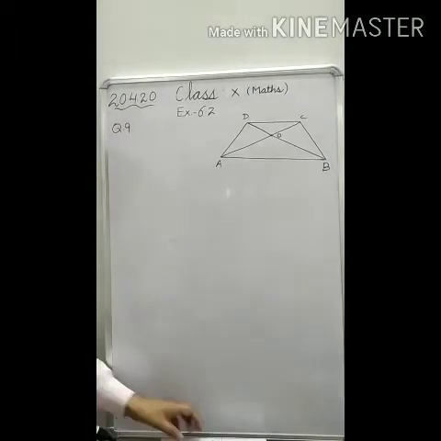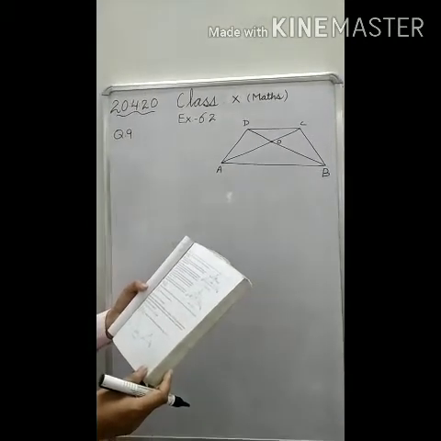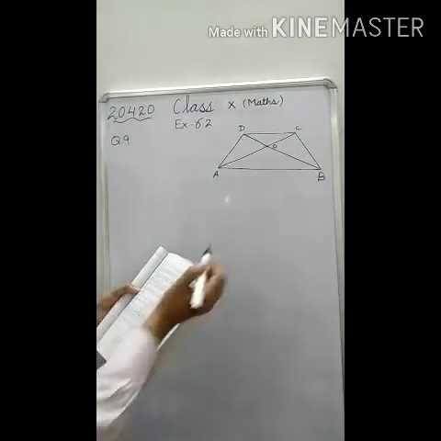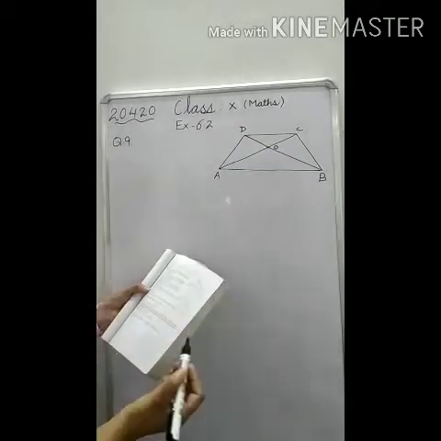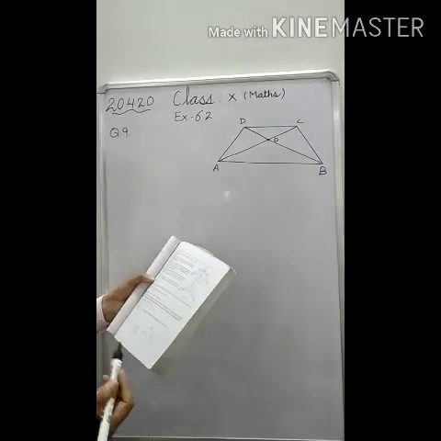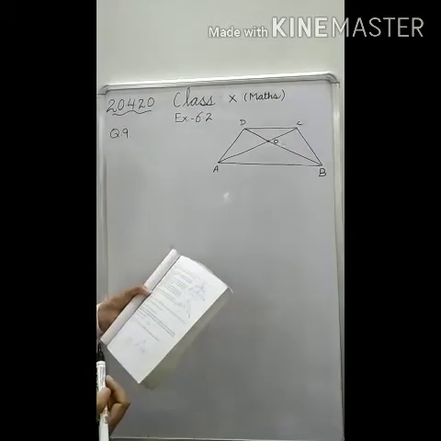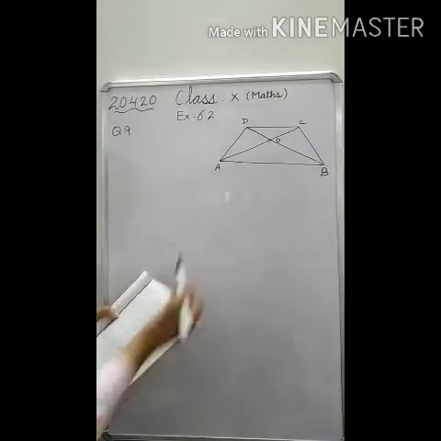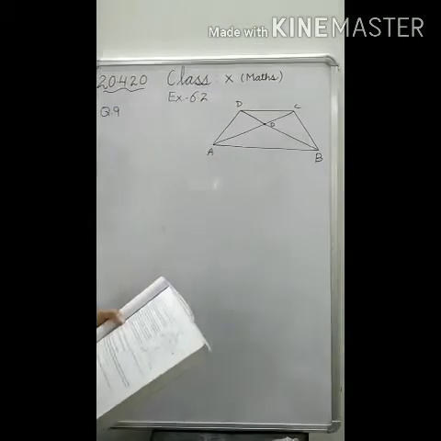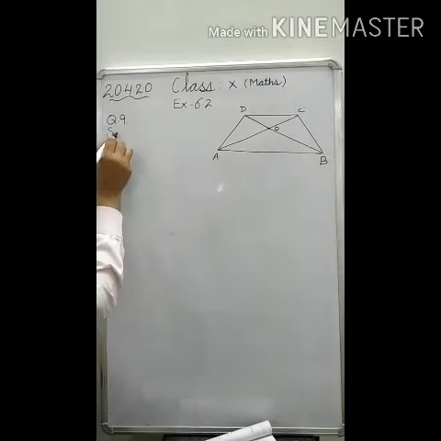In this question, we are given that ABCD is a trapezium in which AB is parallel to DC, and its diagonals AC and BD intersect each other at the point O. Then we have to show that AO by BO is equal to CO by DO. So this is question number 9. Let us start the solution.